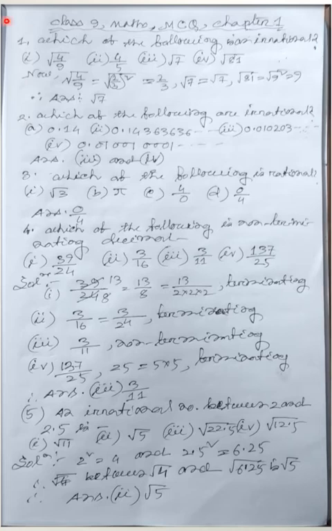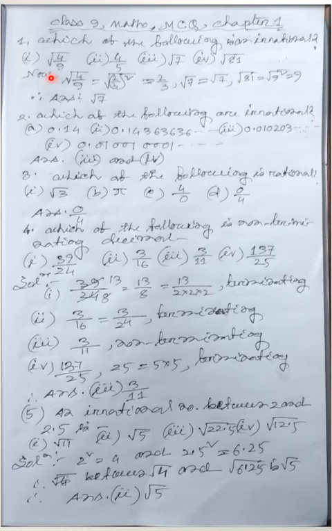Now, question number 1. Which of the following is an irrational number? So, irrational number, you should know, all root numbers which are not perfect squares are irrational numbers, but root numbers which are perfect squares are not irrational numbers. And pi also is an irrational number.